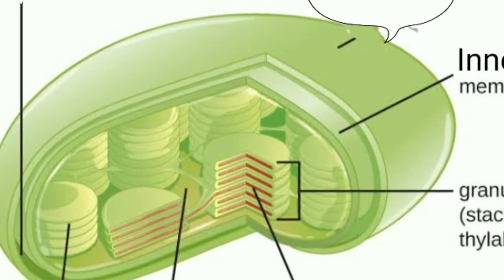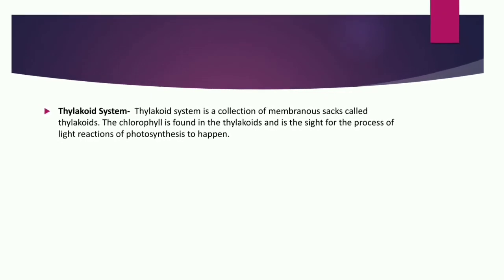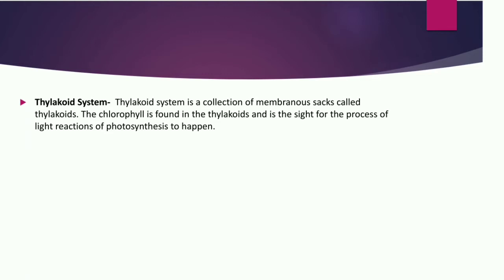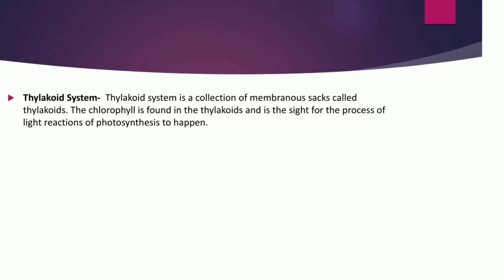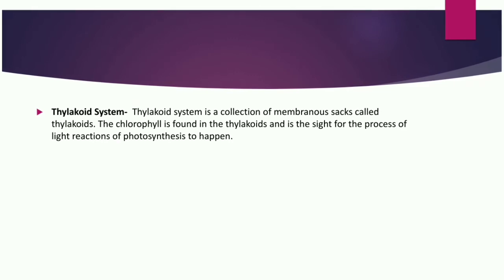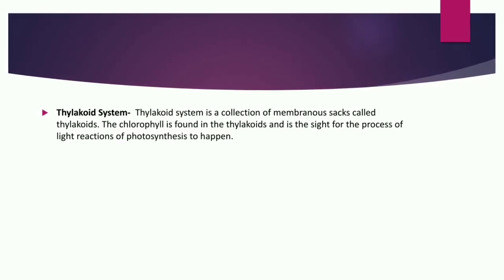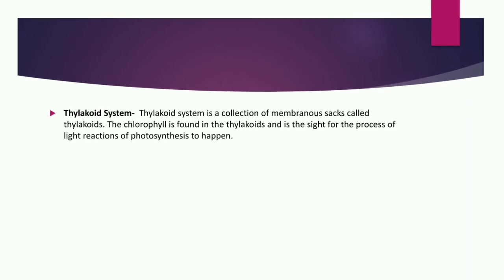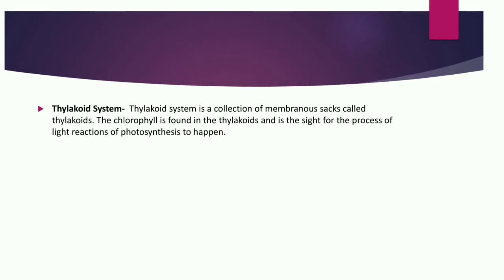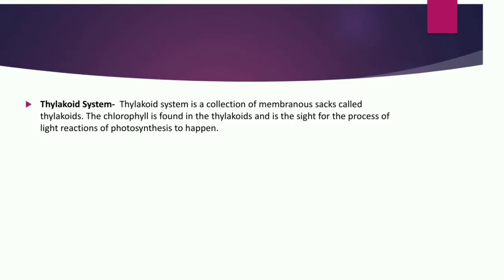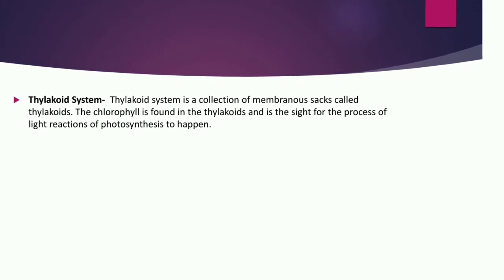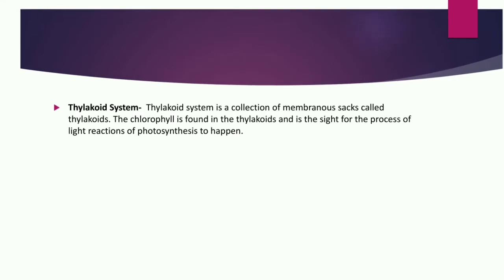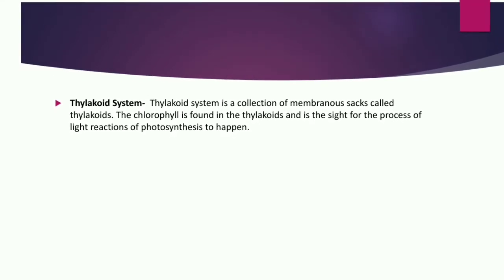Now what is thylakoid? Thylakoid is a collection of membranous sacs called thylakoids. The chlorophyll is found in the thylakoids, and it is a very important site for the light reactions of photosynthesis to happen. As you know, photosynthesis is a process in which light reaction takes place, meaning plants use sunlight, carbon dioxide and water and form glucose. This glucose is the food of the plant.